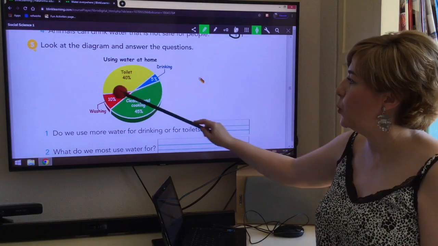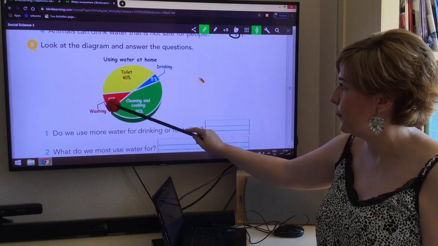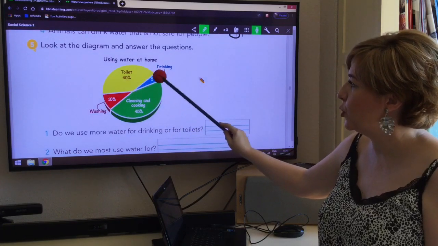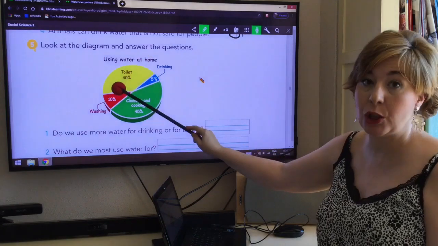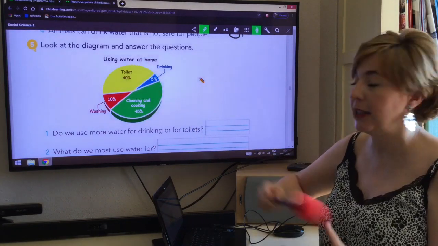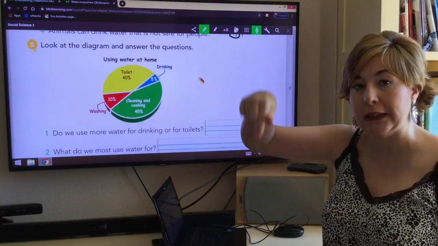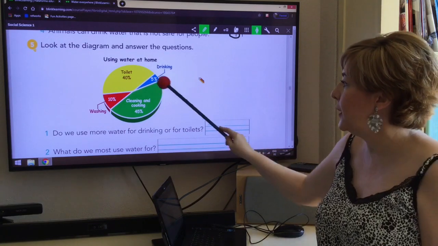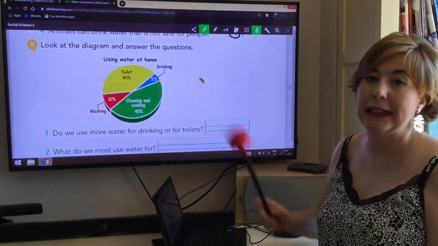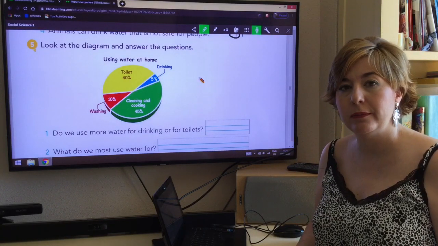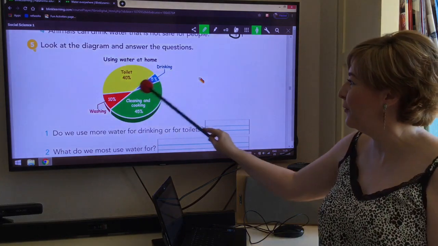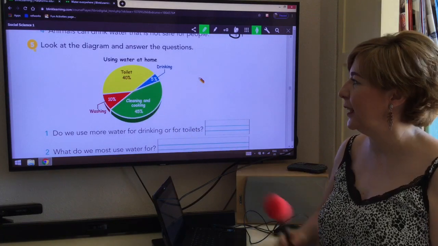So this is the water we use for washing, the water we use for drinking, the water we use for the toilet, for flushing the toilet. And this is the water we use for cleaning and cooking. What do we use more water for? Well done! For cleaning and cooking.